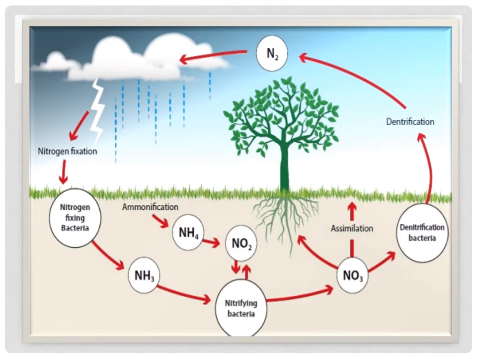So here there are three types of bacteria you can see in this figure. One is nitrogen fixing bacteria, which fixes the atmospheric nitrogen into the soil in the form of ammonia. Then there is another type of bacteria known as nitrifying bacteria, which converts this ammonia into NO3 and NO2. And then there are other bacteria known as denitrification bacteria, which convert these NO3 and NO2 into gaseous nitrogen, that is N2. So there are three types of bacteria working to maintain the nitrogen cycle.